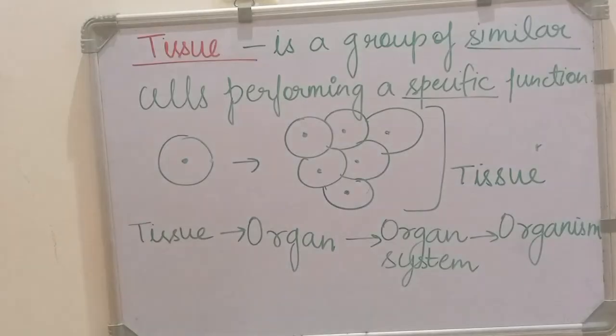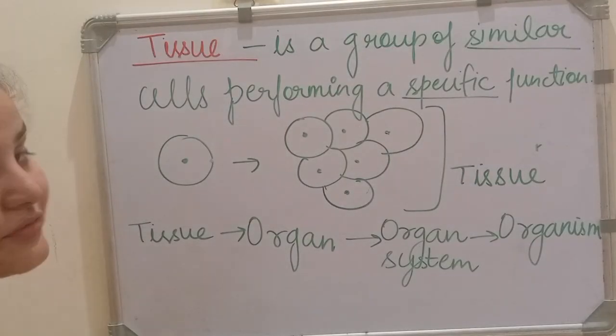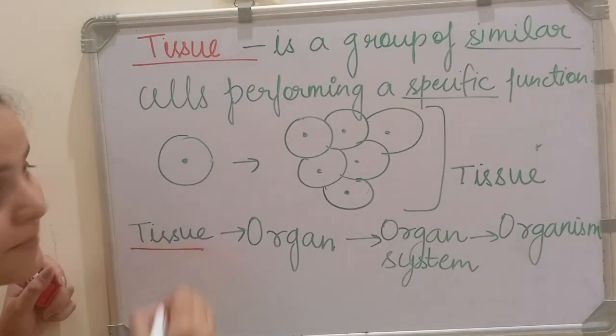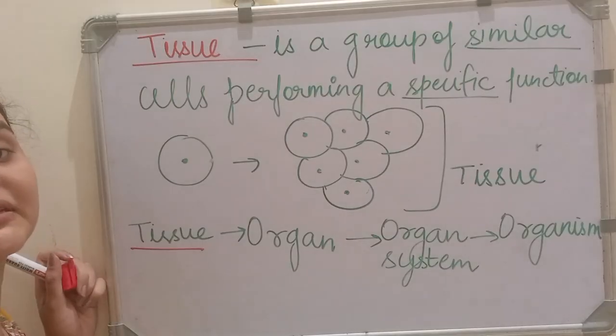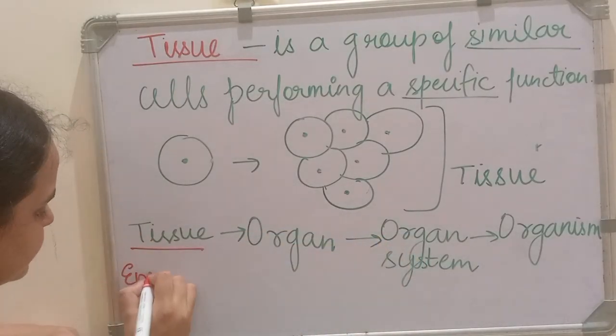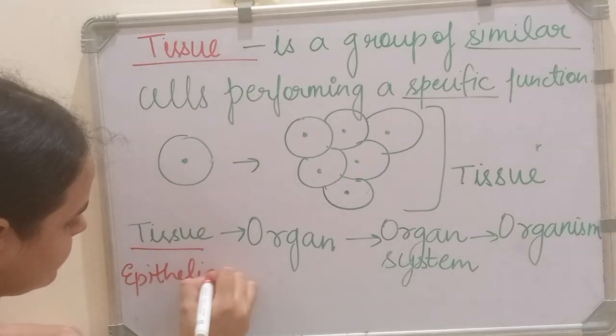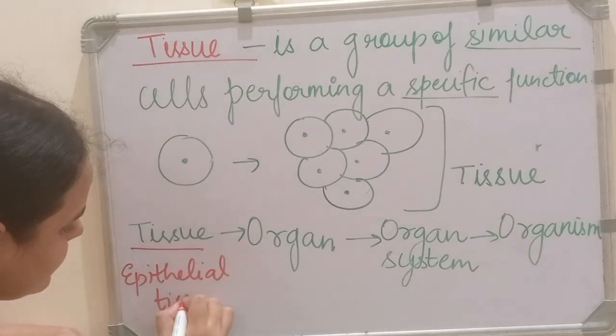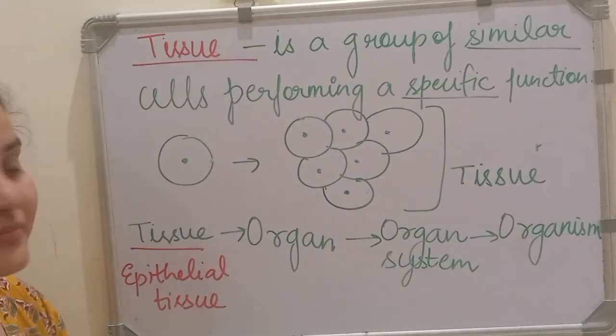Let's see one example. An example of tissue is the epithelial tissue covering the surface of the skin.